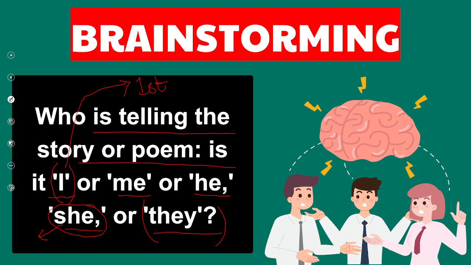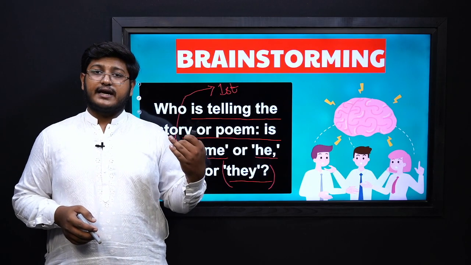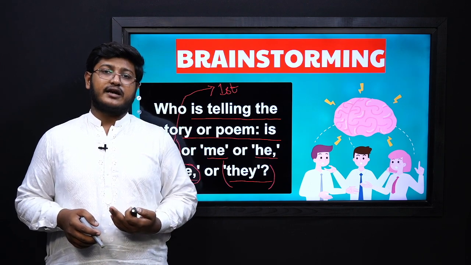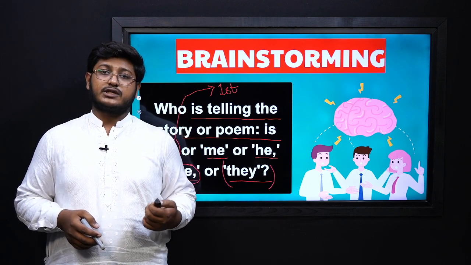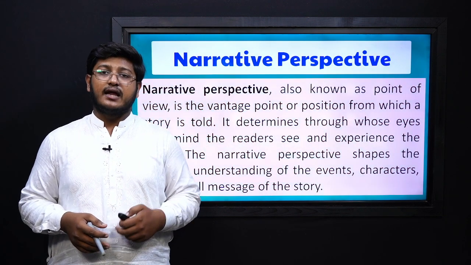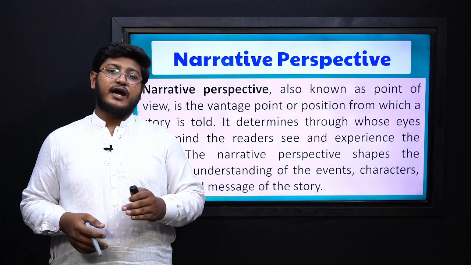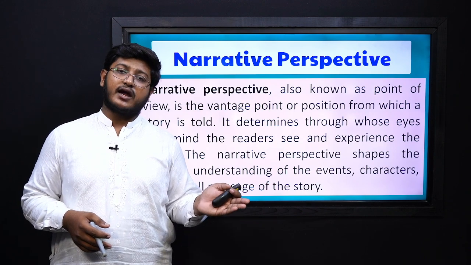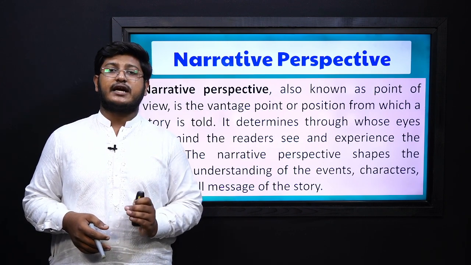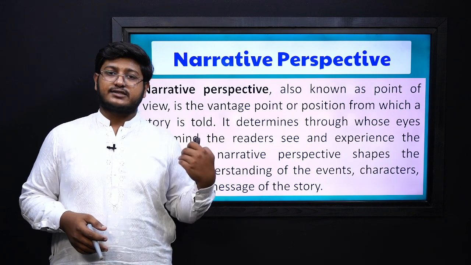So when such words are used, it is the third person perspective. I hope you have understood the narrative perspectives. Let's read in detail what narrative perspective is and what the different perspectives are, and then we will try to find the narrative perspective of the text of this lesson.